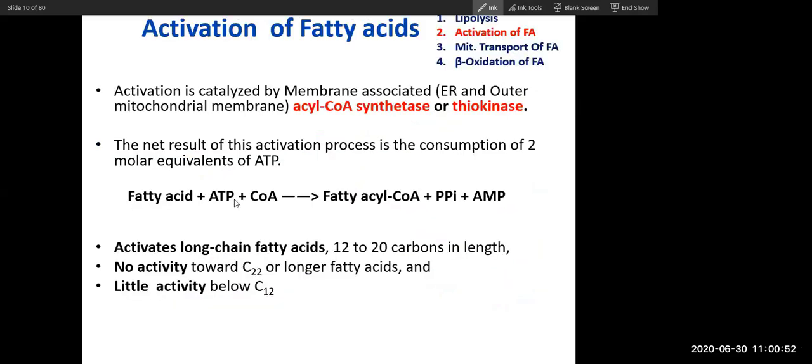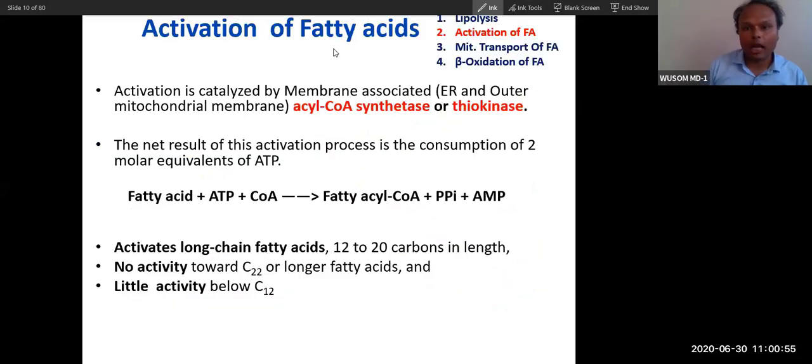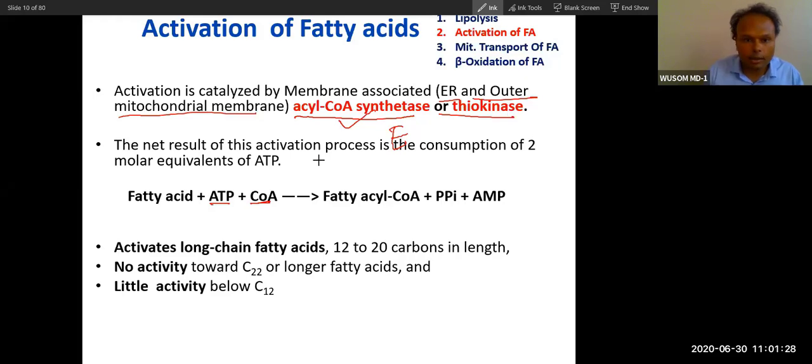Okay? Now, activation, I am explaining this. Lipolysis you already know; you can see activation is happening. The fatty acid will use ATP and then 2 high energy phosphates. This is the only step which requires ATP. Activation is catalyzed by the enzyme acyl coenzyme A synthase or thiokinase, because ATP is utilized, with addition of this acyl. This enzyme is present in endoplasmic reticulum or outer mitochondrial membrane. Both places this enzyme is present.